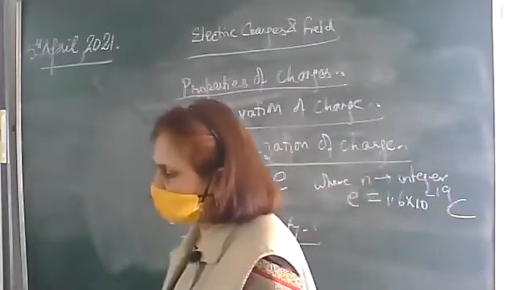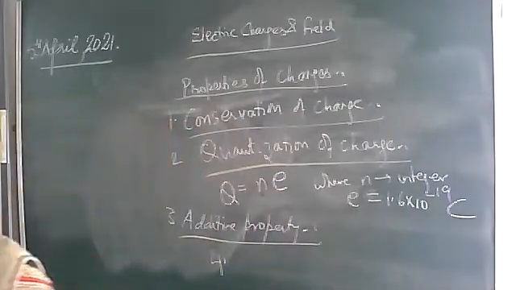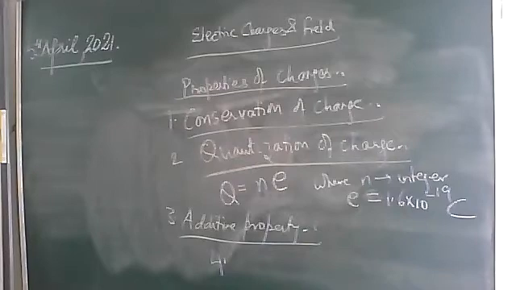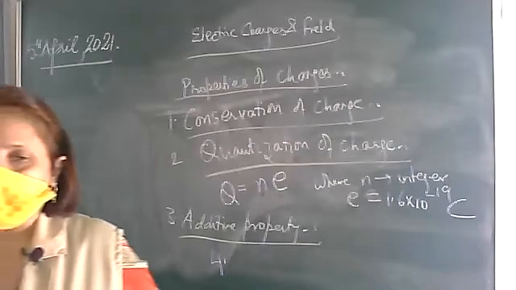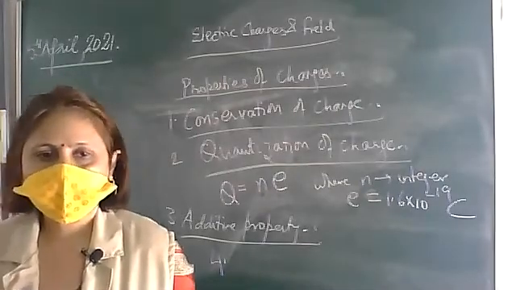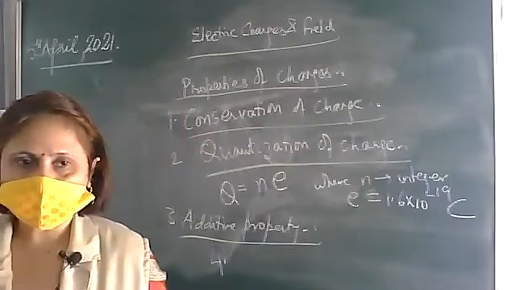Okay, next property. We know that like charges repel each other, whereas unlike charges, unlike means different, one positive and the other negative, attract each other. Similar kinds of charges, which we call like charges, repel each other. So write the next property: like charges repel each other, whereas unlike charges attract each other.